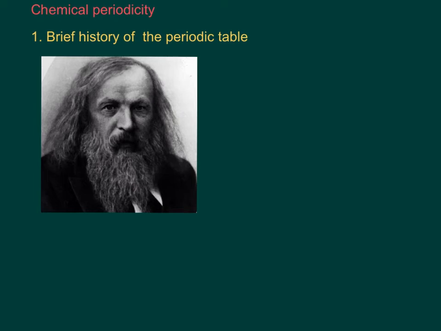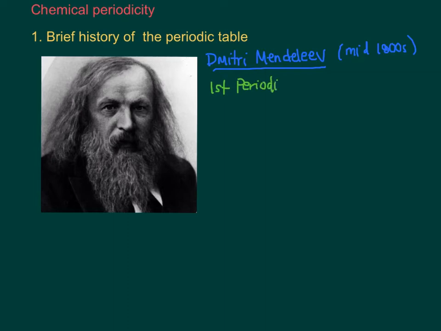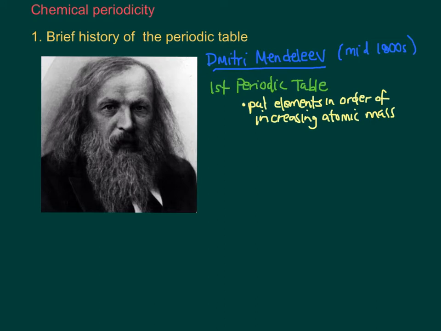Okay, this is Dmitri Mendeleev. He is credited in a lot of textbooks for developing the first periodic table. And he did this by putting the elements in order of increasing atomic mass. And he also arranged the elements into groups with similar properties.